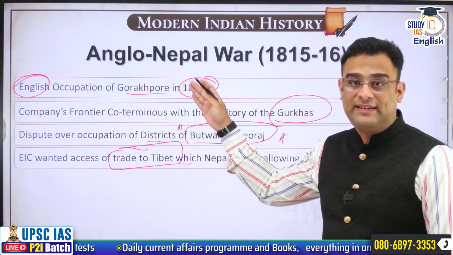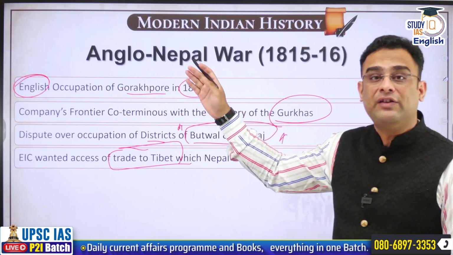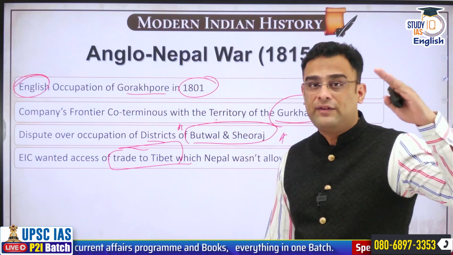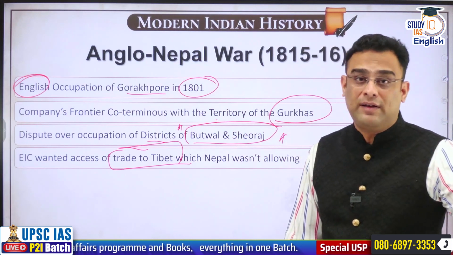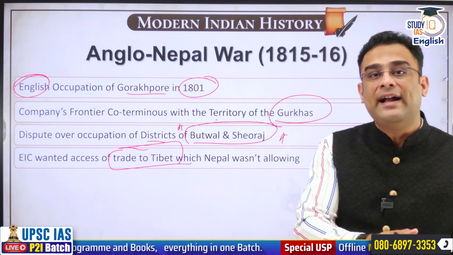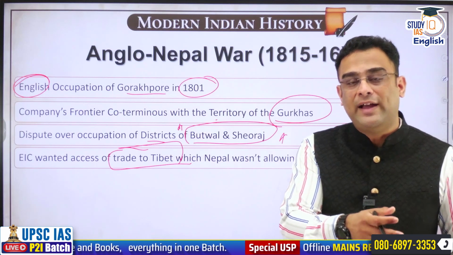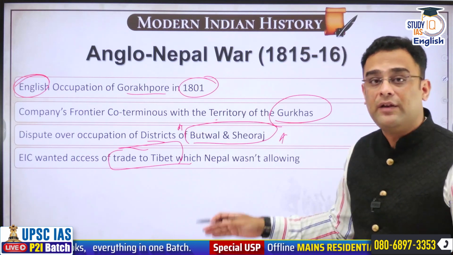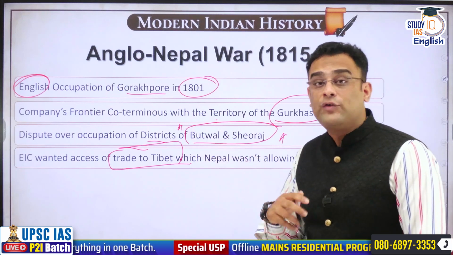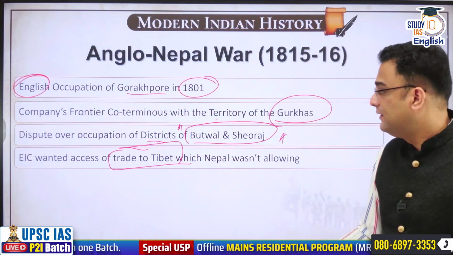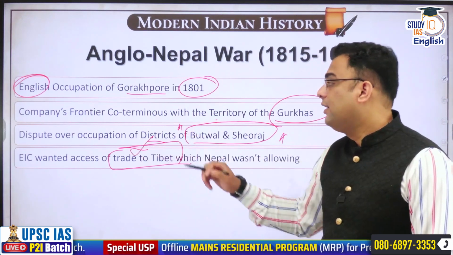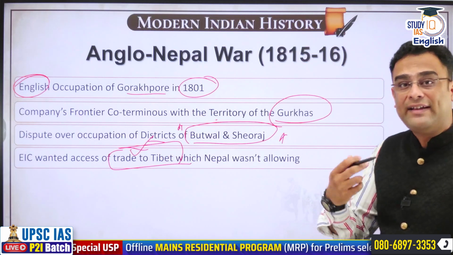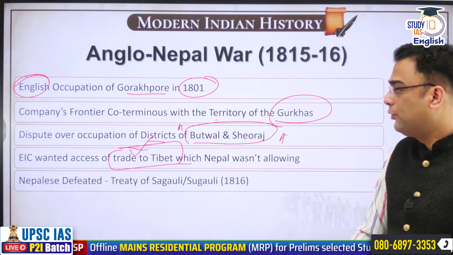Tibet offered an alternate access to Central Asia because Afghanistan was challenging. Afghanistan was still not in that comfort zone for the British to have as a buffer zone. Therefore, access to Tibet was crucial for these two reasons. Number one is, of course, trade, but also for access to Central Asia, alternate routes.